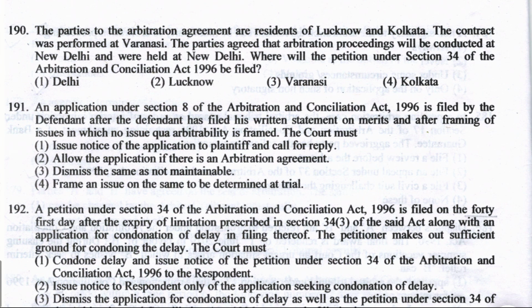The parties to the arbitration agreement are residents of Lucknow and Kolkata. The contract was performed at Varanasi. The parties agreed that arbitration proceedings will be conducted at New Delhi and they were held at New Delhi. Where will the petition under section 34 of the Act be filed? It will be filed at Delhi only. Right answer is option number 1. And what does section 34 talk about? Section 34 talks about application for setting aside of the arbitral award. Okay. Next is question number 191.